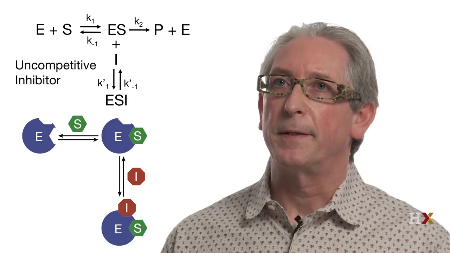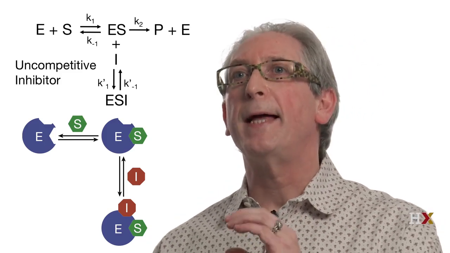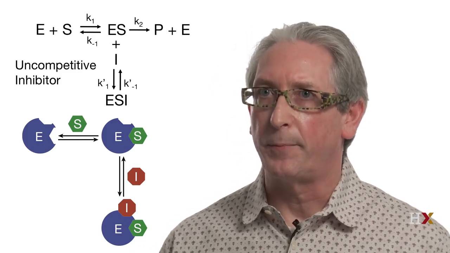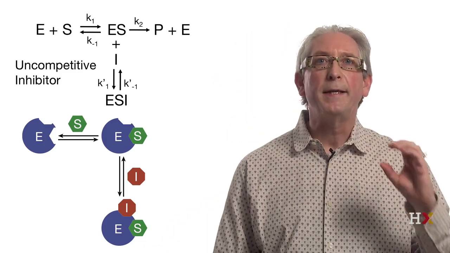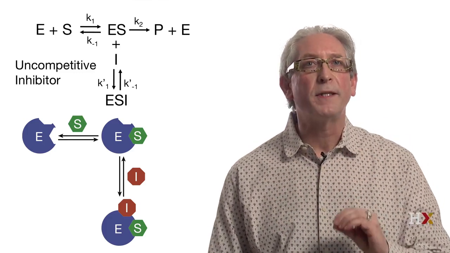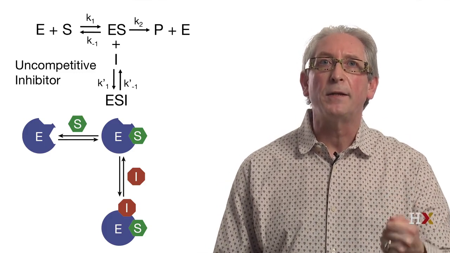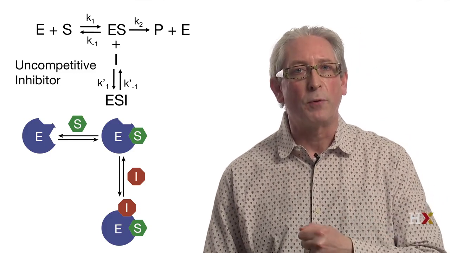So the second type of inhibitors are uncompetitive inhibitors. These inhibitors can only bind the enzyme when the enzyme is associated with a substrate. So only an enzyme-substrate-inhibitor complex can be formed, and this complex is unproductive. So the enzyme trapped in this complex cannot transform the substrate into a product.